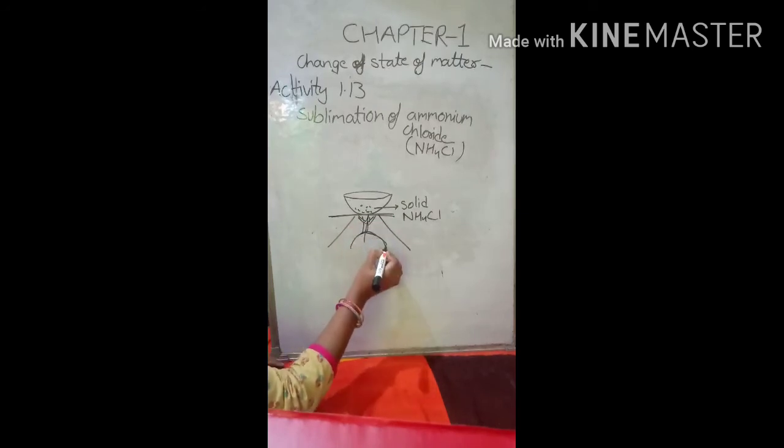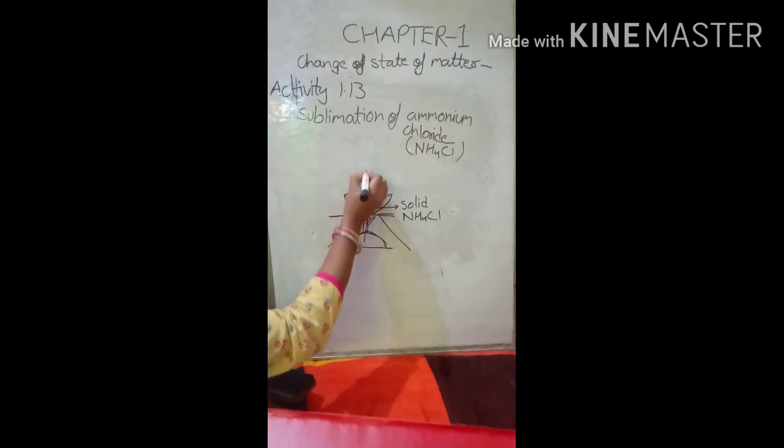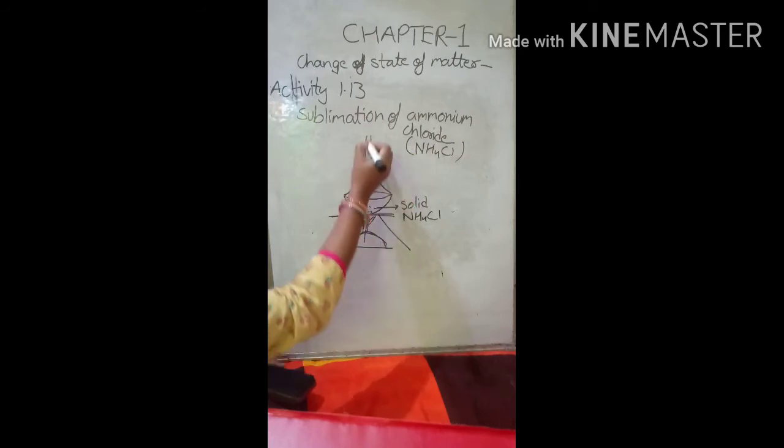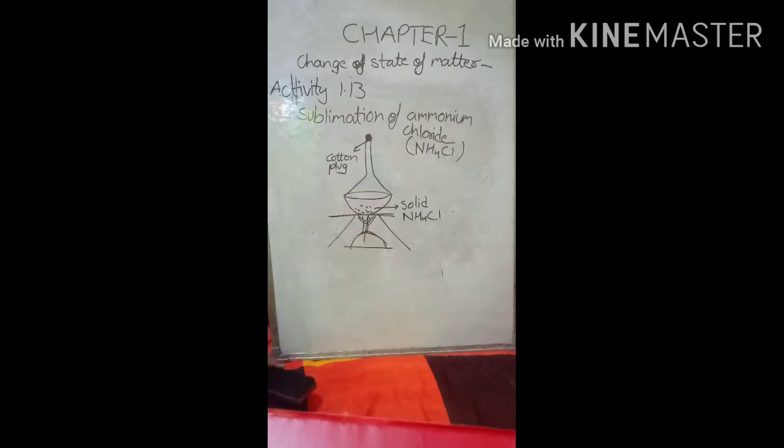Spirit lamp or Bunsen burner can be used. Now on that china dish we will put the inverted funnel, and the opening of the inverted funnel is closed with a cotton plug, so that the vapors do not go out of the funnel.